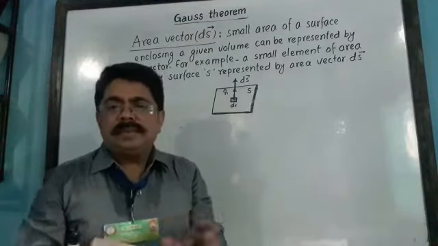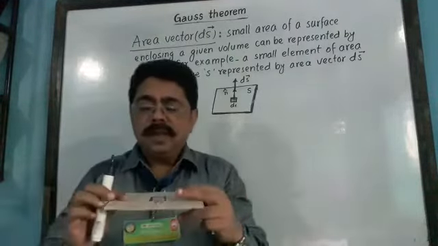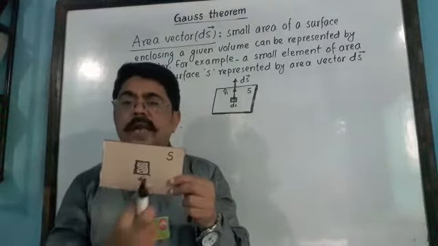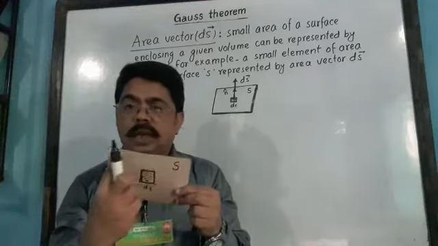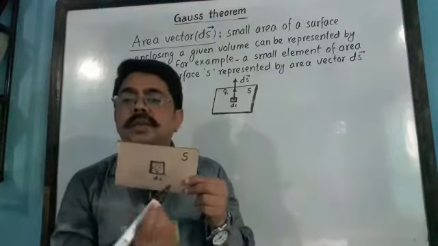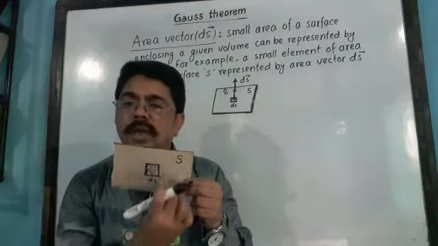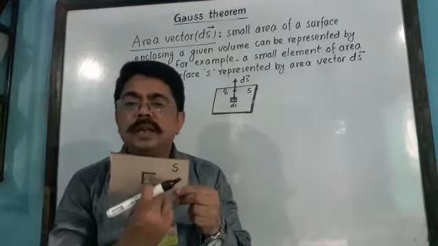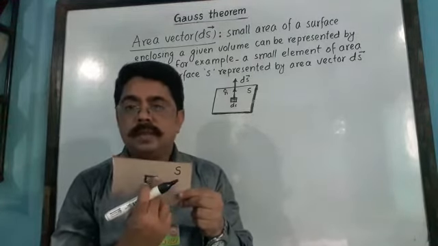So what is area vector? In simple language we can say, let us suppose this is area S, the total area of this cardboard is S, then we consider a small area element of this cardboard. Let us suppose the area of this one is ds.